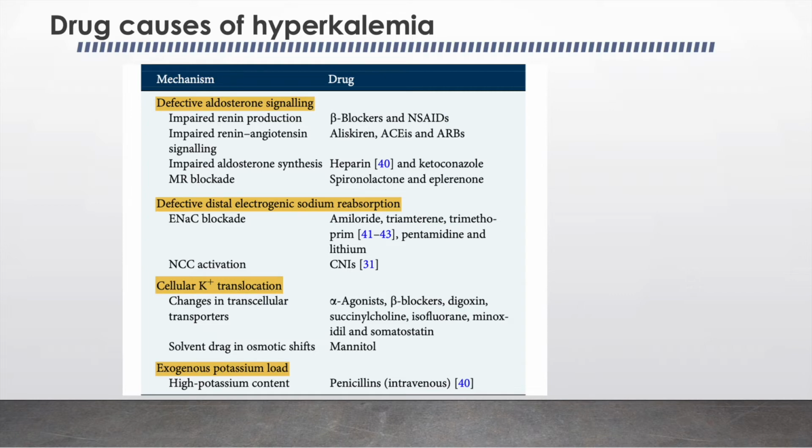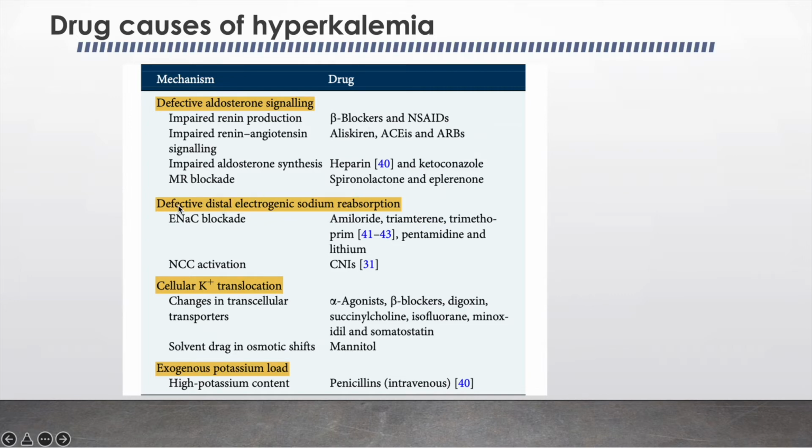So if we summarize the drugs causing hyperkalemia and its mechanism, there are various mechanisms by which drugs cause hyperkalemia. The first one is defective aldosterone signaling, where impaired renin production occurs in the case of beta blockers and the use of NSAIDs. Then impaired renin-angiotensin signaling due to ACE inhibitors and ARBs. Impaired aldosterone synthesis, which is seen with heparin and ketoconazole. Then mineralocorticoid receptor blockade, as seen with spironolactone and eplerenone.